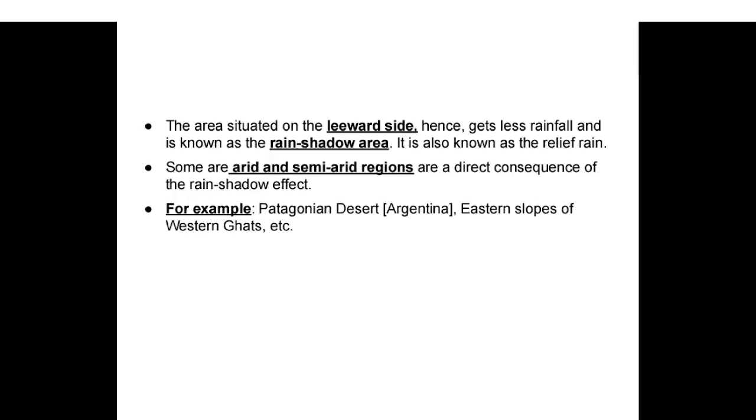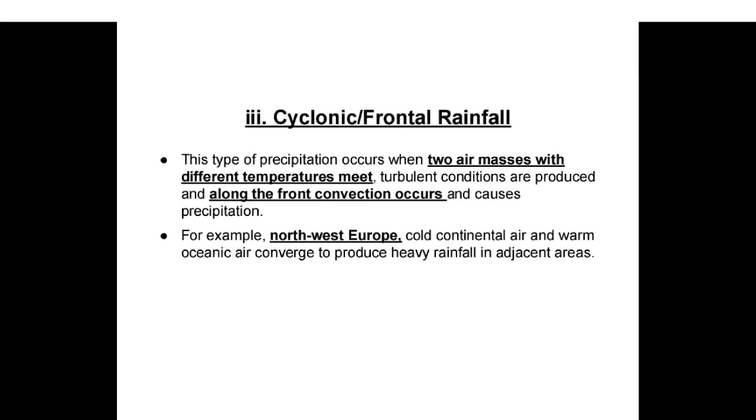The area situated on the leeward side hence gets less rainfall and is known as the rain shadow area. It is known as the relief rain. Some arid and semi-arid regions are a direct consequence of the rain shadow effect. For example, the Patagonian desert of Argentina, the eastern slopes of the Western Ghats, etc.